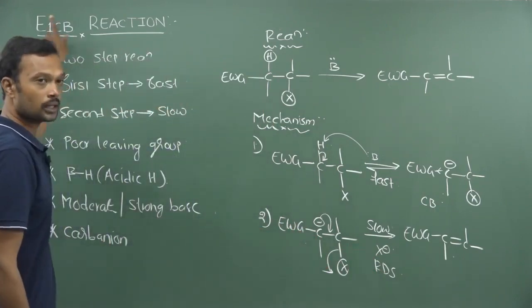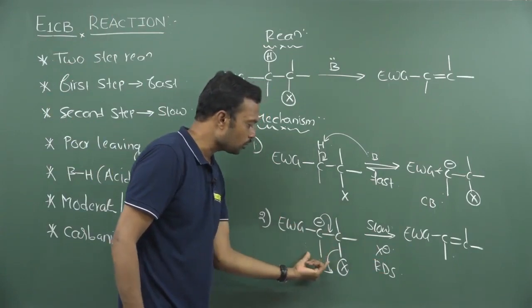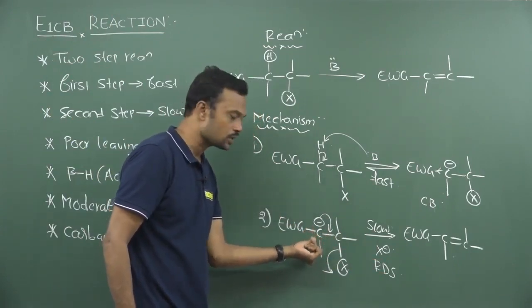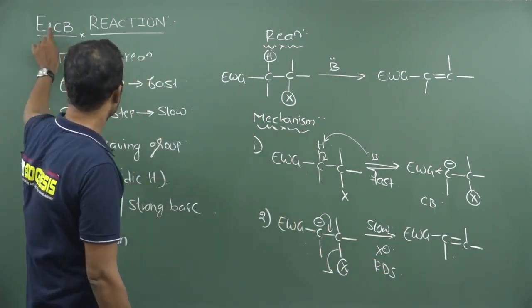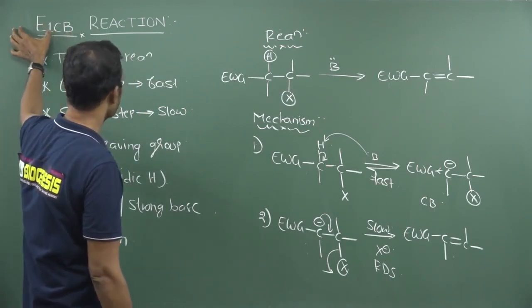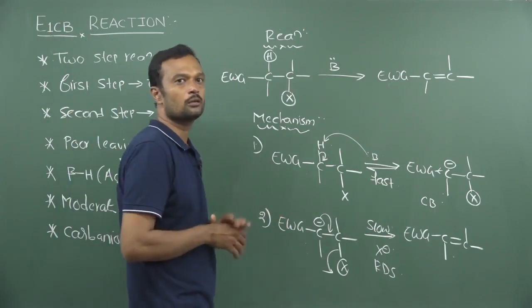See, E1 is nothing but unimolecular. Here in the rate determining step, only one molecule is involved. Now it is first order. In first order, a carbanion is there, so that's why it is called the conjugate base. In the rate determining step, only one molecule is involved, that one molecule is a conjugate base, and it is an elimination reaction. So that's why it is called unimolecular conjugate base elimination reaction.